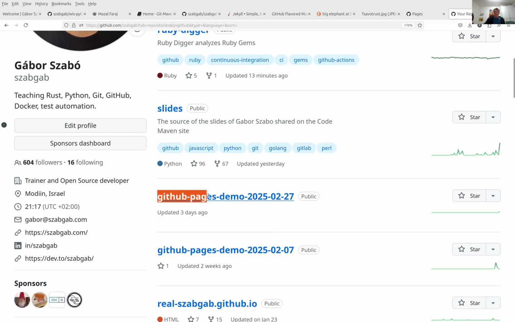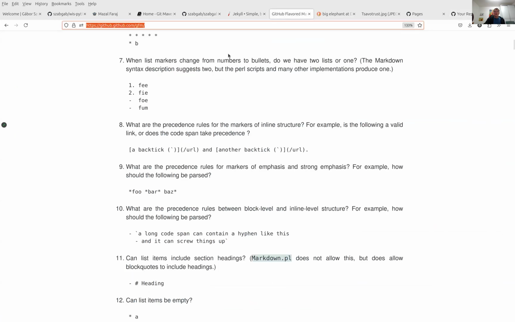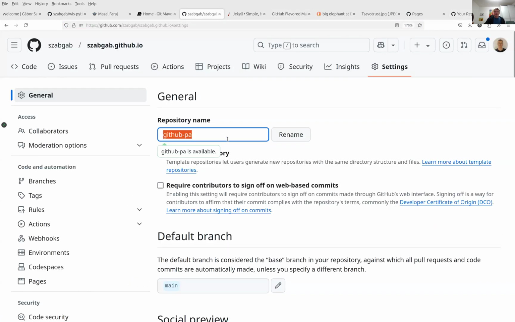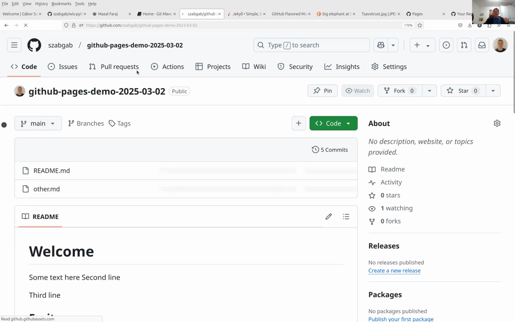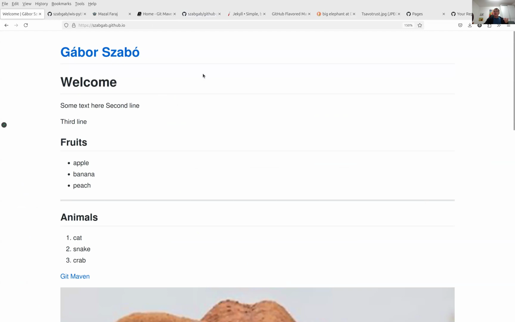Here, okay. So this was another demo I did, and this is where I saved this. So I'm going to rename it to this one, just with the current date. For us, it's the 2nd of March, not for the people in New Zealand. I click on rename, and I just need to save this. So what now happens is that if I go back to the website,